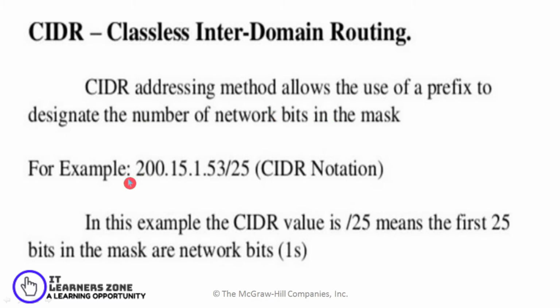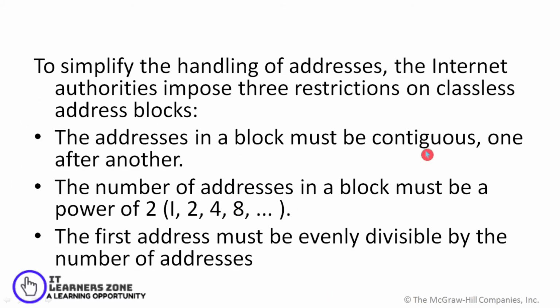So for example, we have this address 200.15.1.53 and we have been using the CIDR notation, that is /25. In this example, CIDR value /25 means that the first 25 bits in the mask are the network bits. So out of 32 bits, the first 25 bits would be used as net ID and the remaining bits would be used as the host ID. So that defines the CIDR notation.